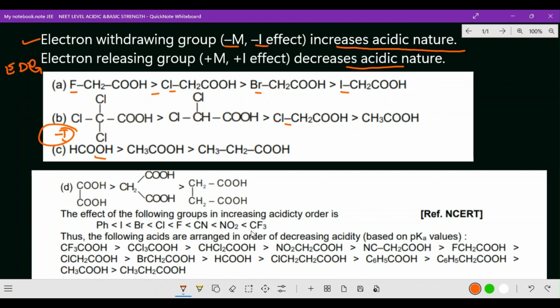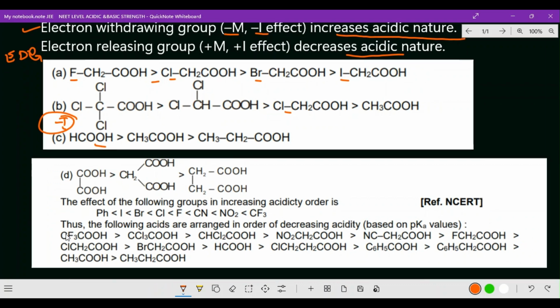Okay, now next one, the complete set of idea about acids. Here, dicarboxylic acid, the same as formic acid. Here there is no alkyl group. So oxalic acid is stronger than CH2COOH, COOH. And the same way here CH2COOH and CH2COOH. So as the number of carbon increases, acidic strength will be decreasing. This is a common idea, please remember.